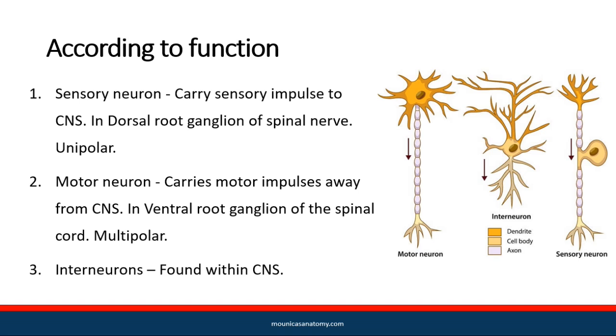Sensory neurons carry impulses towards CNS, found in dorsal root ganglion. They are unipolar. Motor neuron carries impulses away from CNS, found in ventral root ganglion. They are multipolar. Interneurons are exclusively within CNS.